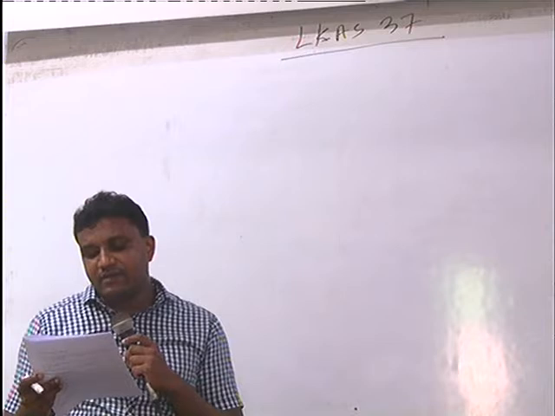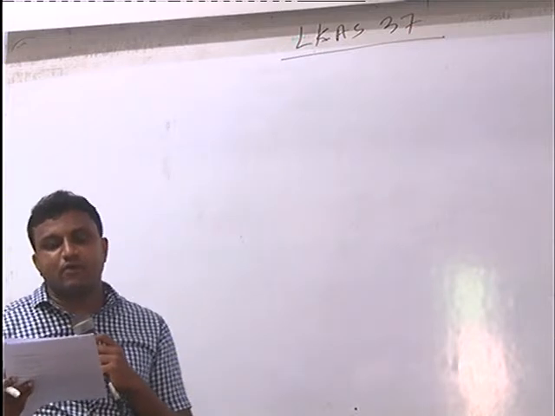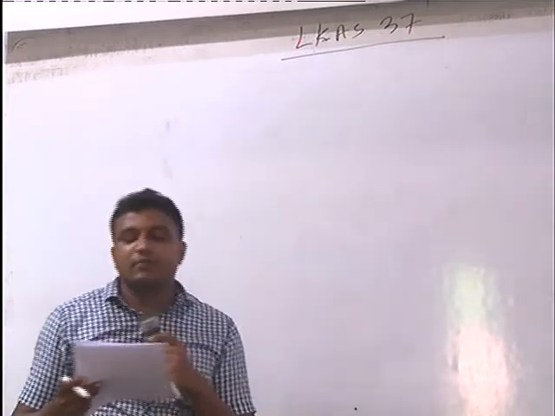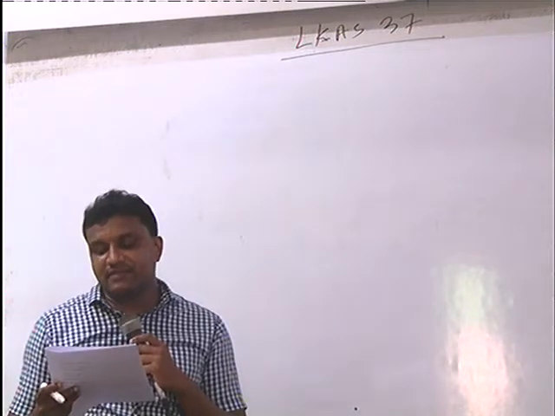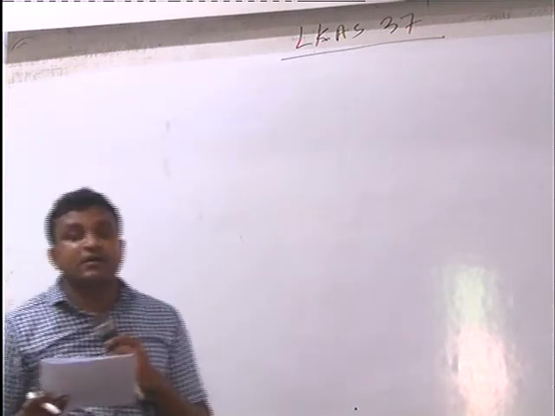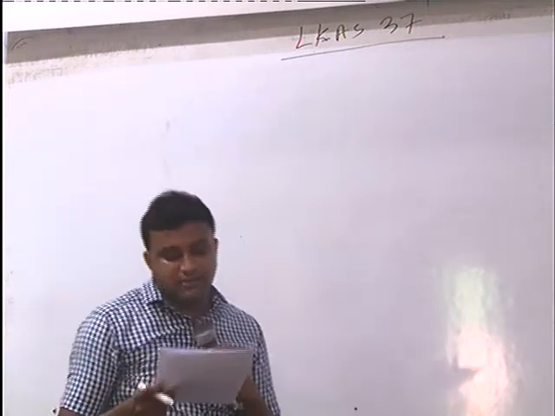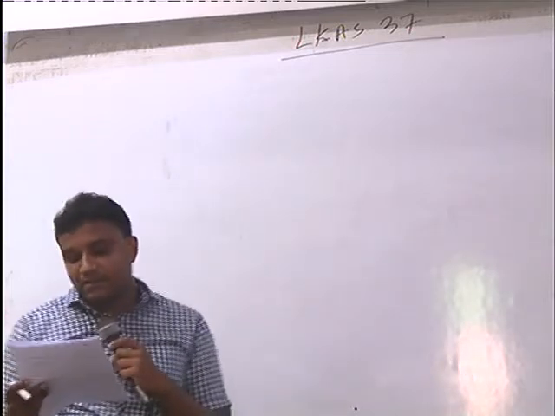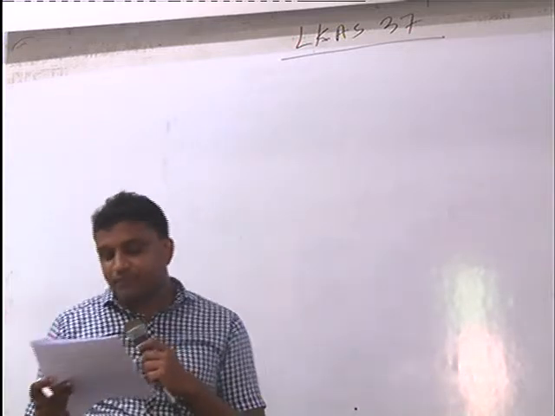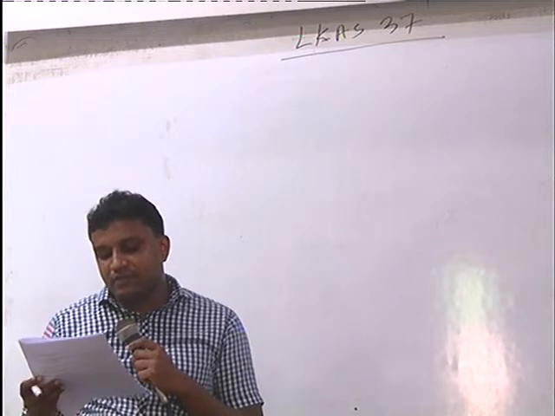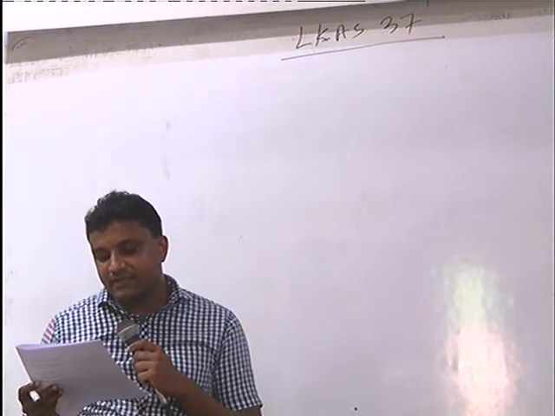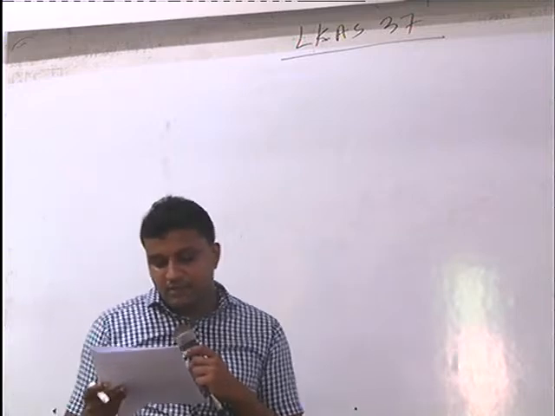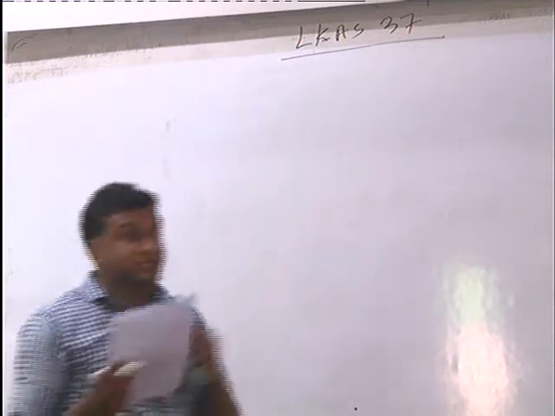Then the scope is given. Normally you know that this entire accounting standard can't be applied to all provisions, contingent liabilities and contingent assets, because there are some other standards which sometimes cover some other areas of accounting, right? So here the scope of this standard is explained. You can read it, right? Now the definitions, right?